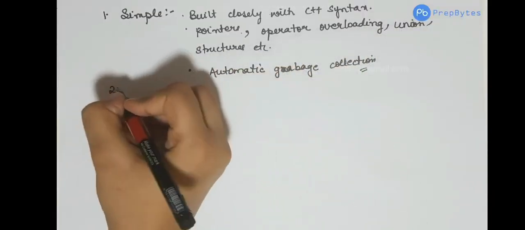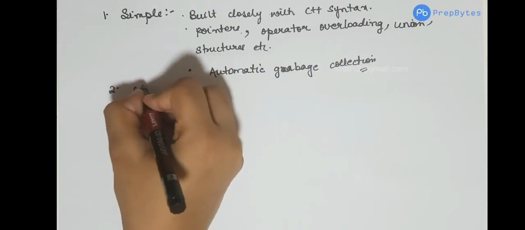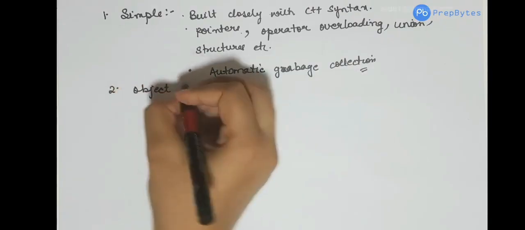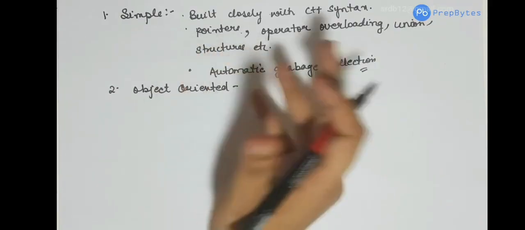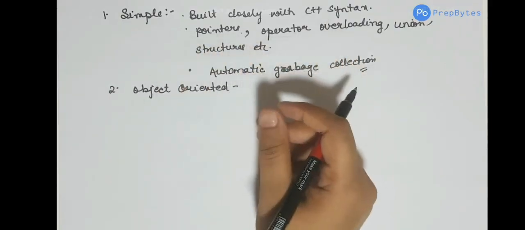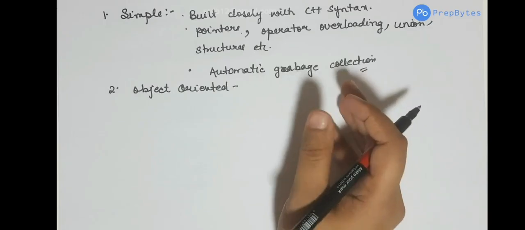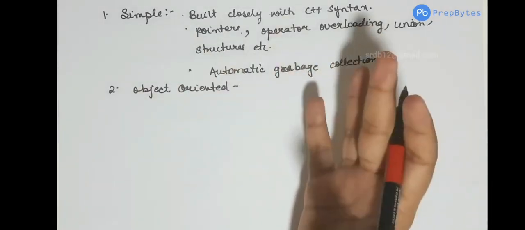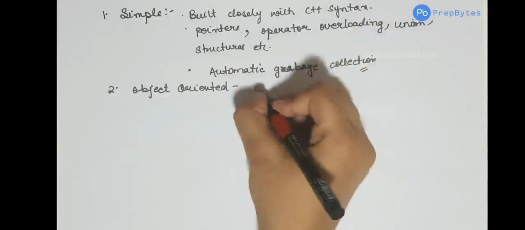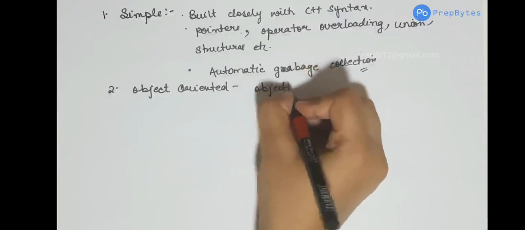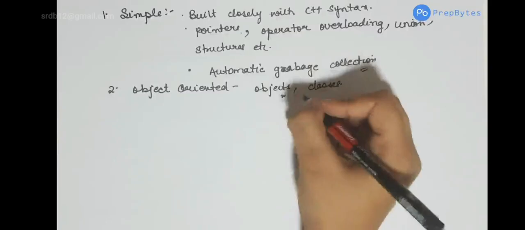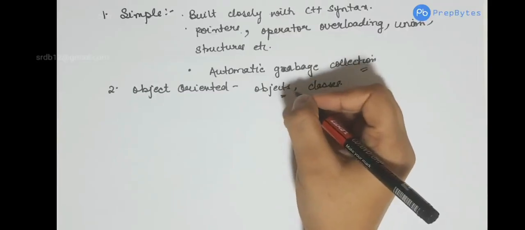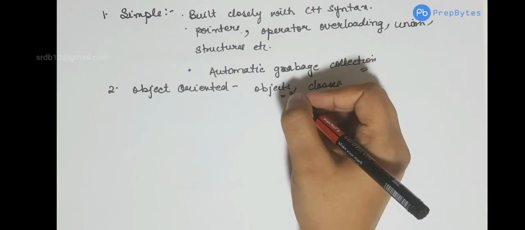The next feature of Java is that it is object oriented. Any programming language that is object oriented revolves around objects. The main focus is on objects. It is built of objects and classes. So what is an object? Consider a scenario where a carpenter wants to build a table or a stool.